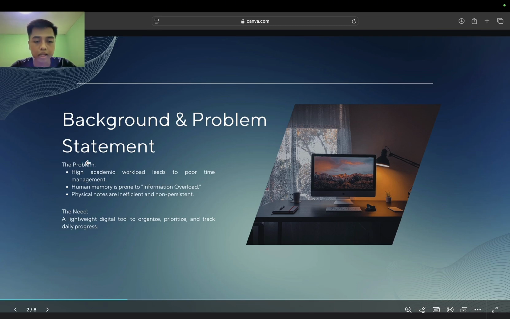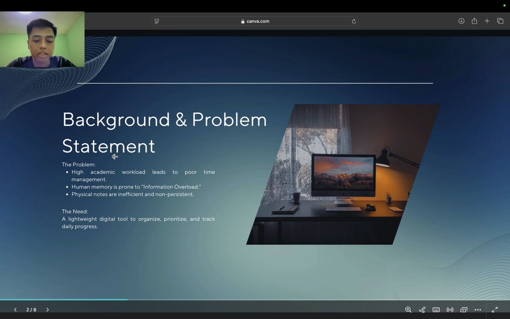Okay, now let's talk about the problem. We live in an era of information overload. We have so many things to remember, and unfortunately, our brain RAM is limited. We often forget our assignments or deadlines because we don't have a good system to track them. Manual notes or paper are not effective anymore because they are easy to lose and not always with us.